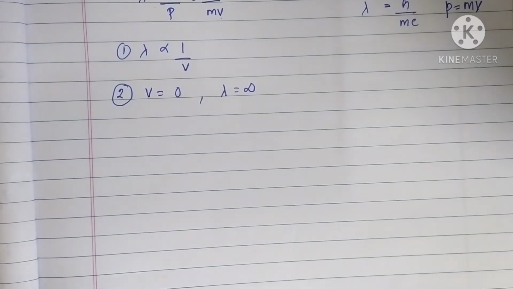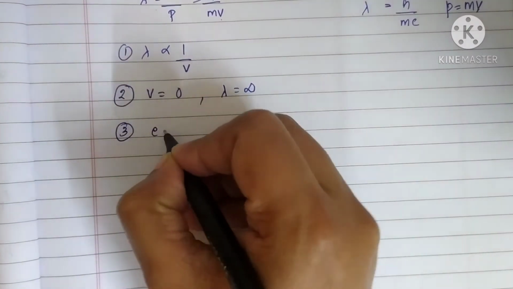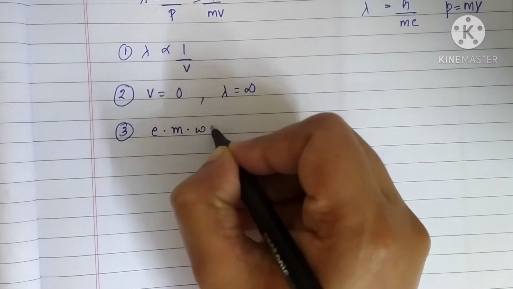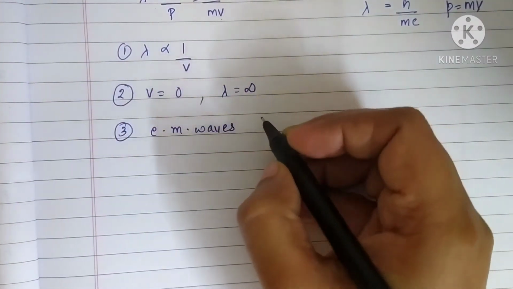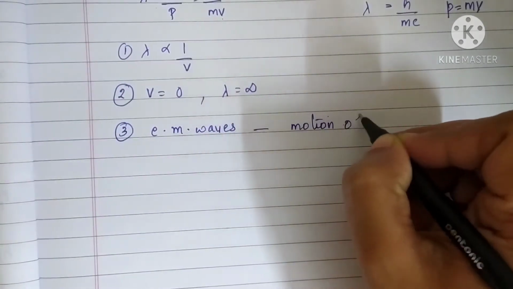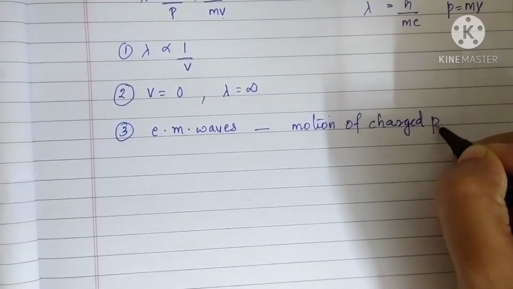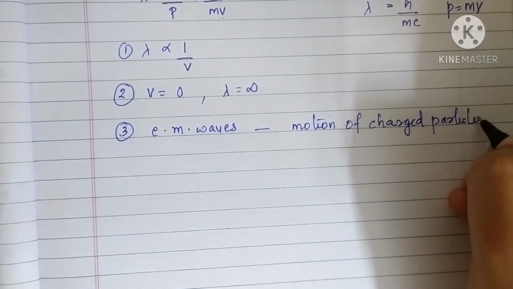Now the third point. De Broglie waves cannot be electromagnetic in nature. Why? Because electromagnetic waves, which you will study in the next chapter, are produced by the motion of charged particles.